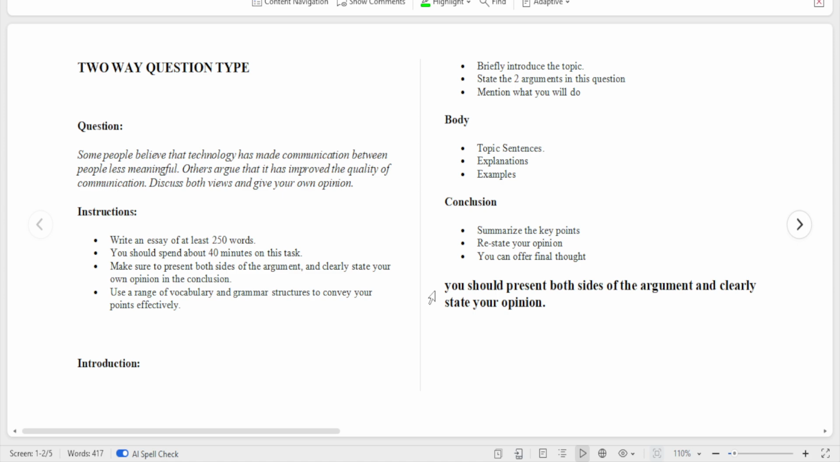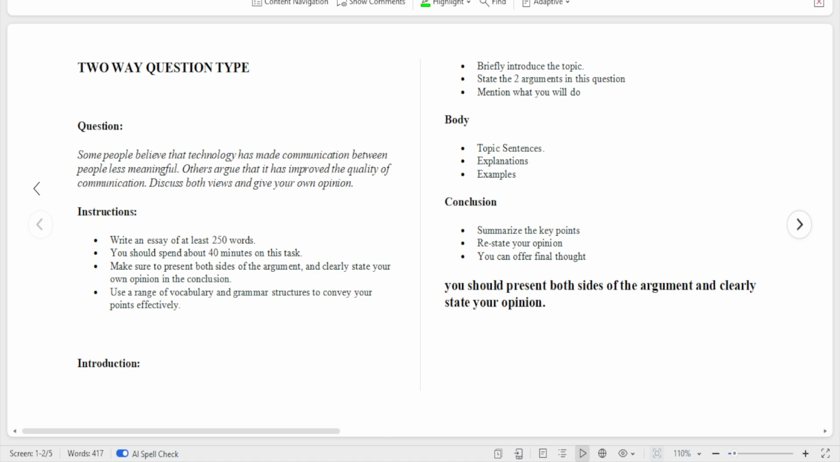All right, so having said that, we are going to go to the question now. This is a two-way question type, and this is what you are supposed to do. Please, now we are starting. I'll just read the question briefly and then please go ahead and start.